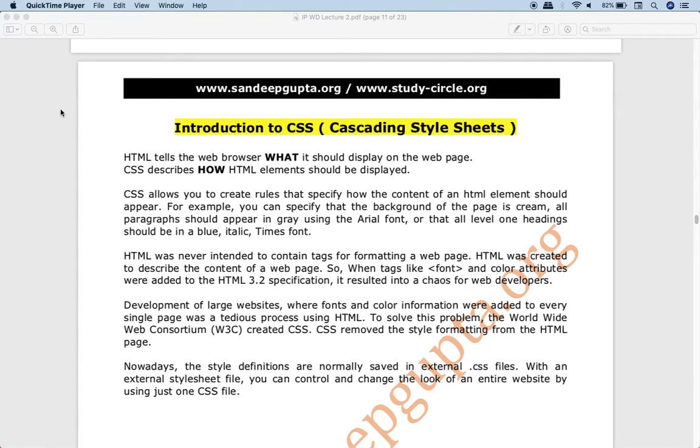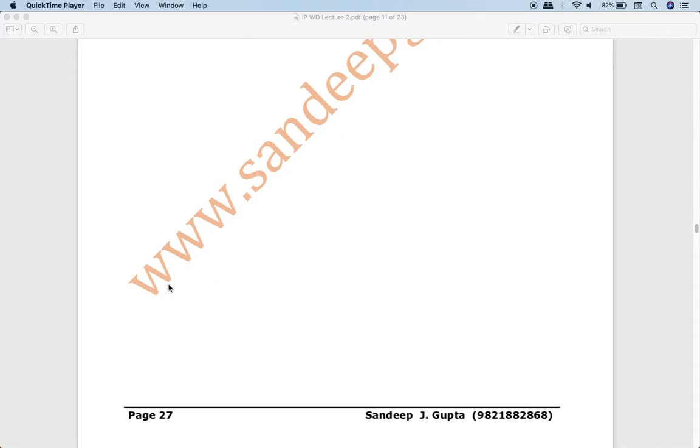So guys, in this video, we'll be starting with CSS, which stands for Cascading Style Sheets. Now before we start with CSS, let me just tell you one thing. HTML is not yet over. There are many more things to be studied in HTML. But the best way of studying HTML is by studying it with CSS, and that's why we are introducing CSS now. Now, what is the role of HTML in development of a website?